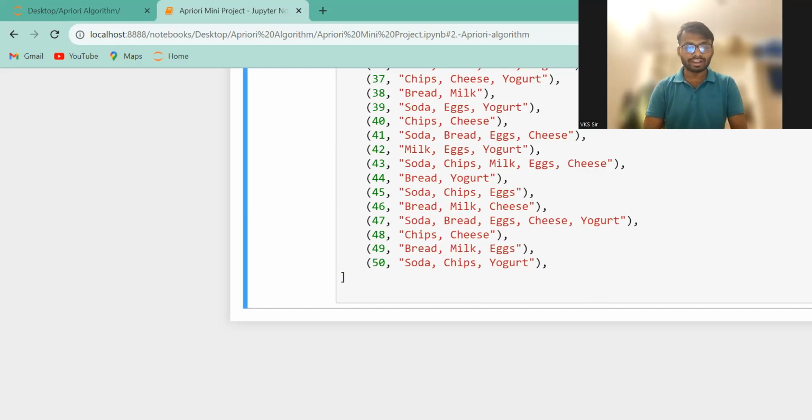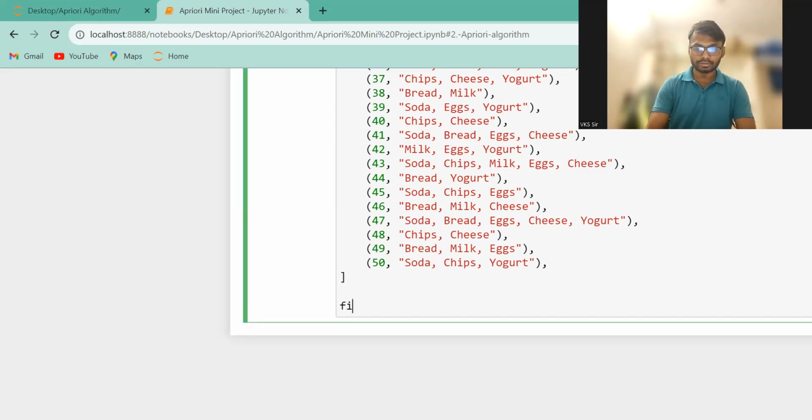What file name should I give? You can give some specific file name. So you can write the code: file name is equal to what?